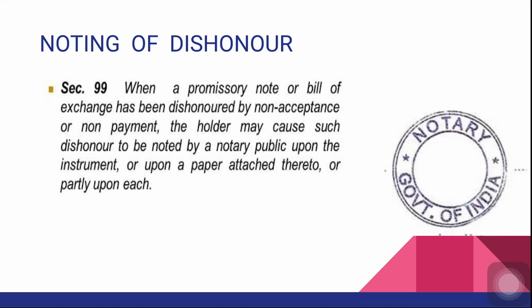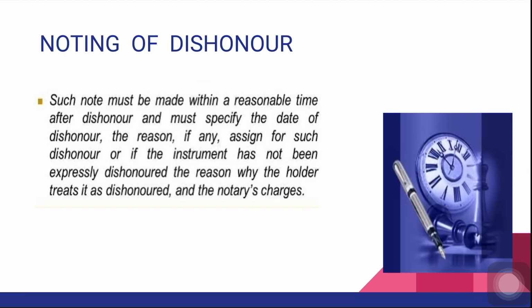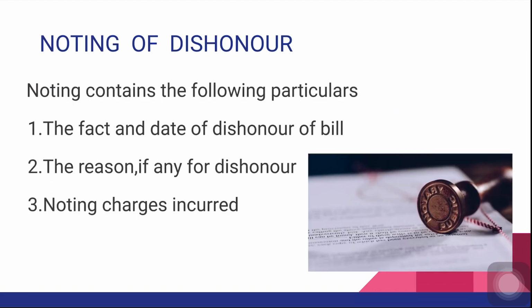The holder generally gives a notice of dishonor to all parties to the bill and seeks to recover from any of them the value of the bill plus the noting charges. Such a note must be made within a reasonable time frame and must specify the date of dishonor and also the noting charges. Noting will contain the following particulars: the fact and the date of dishonor, the reason if any for dishonor, and the noting charges incurred. Noting charges is the money charged by the notary public in order to make that noting.